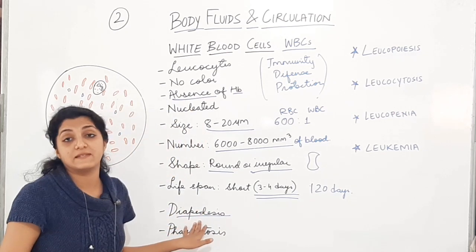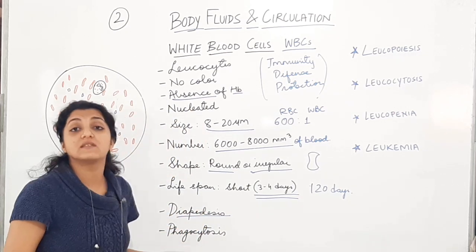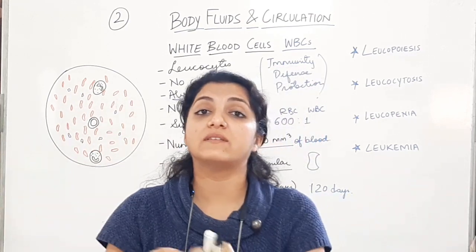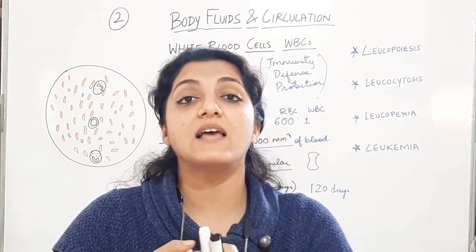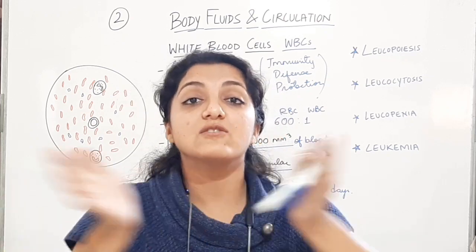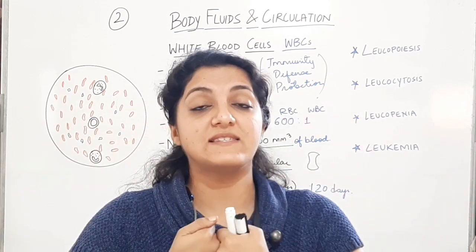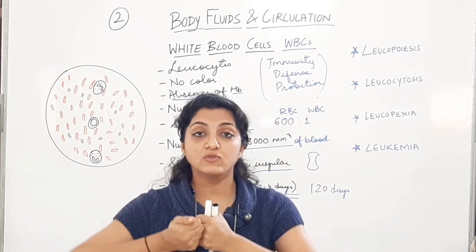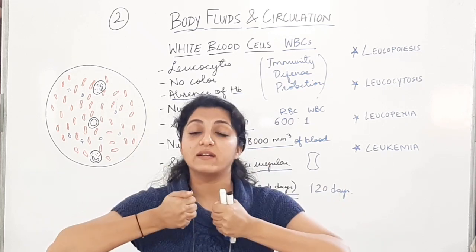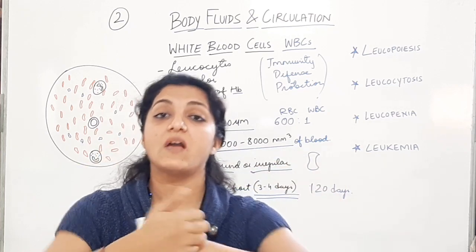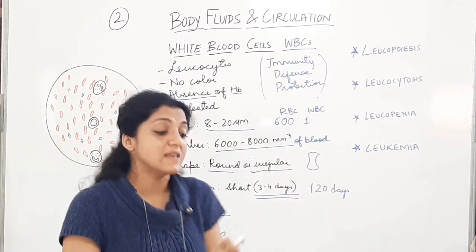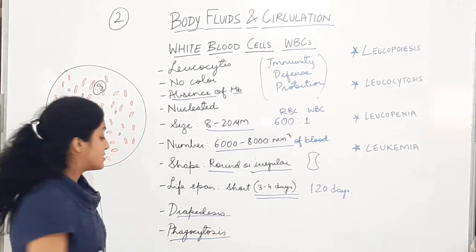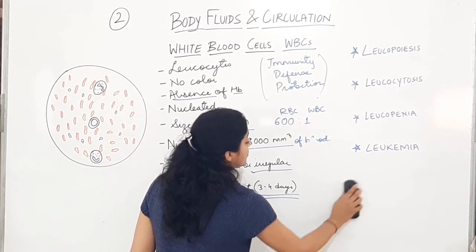That is called diapedesis. And phagocytosis is the characteristic feature of some WBCs by which they can engulf the infected cell or the microorganism inside. They can just open up and engulf the infected cells into their cells. That is phagocytosis. खुलकर उसको अंदर ले लेना, infection को अंदर ले लेना, infected cells को अंदर ले लेना and वापस close है. Okay, that is engulfing of the infected cells. That property is phagocytosis. So I hope this is clear with you.